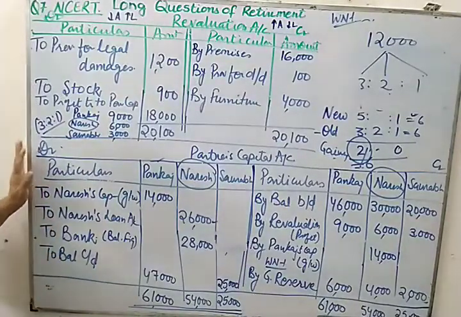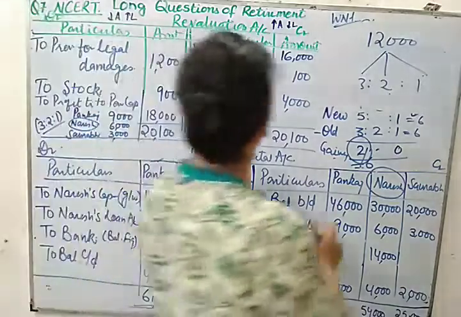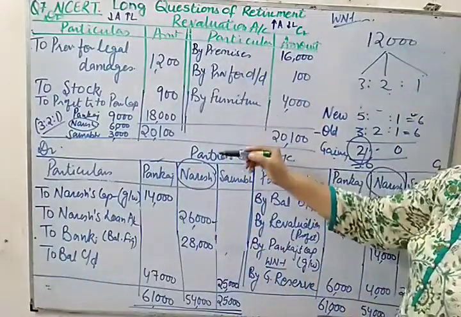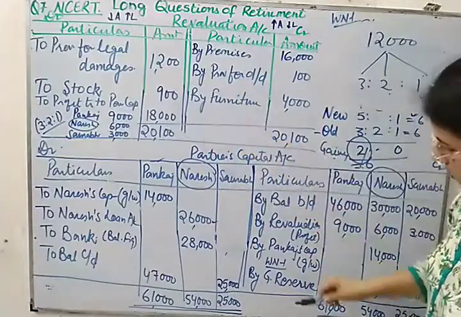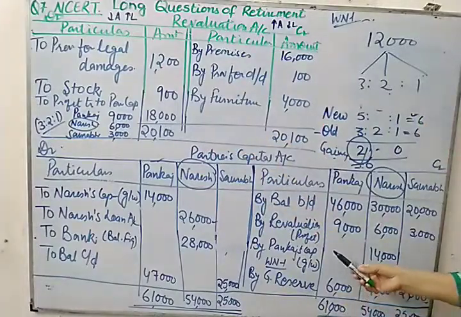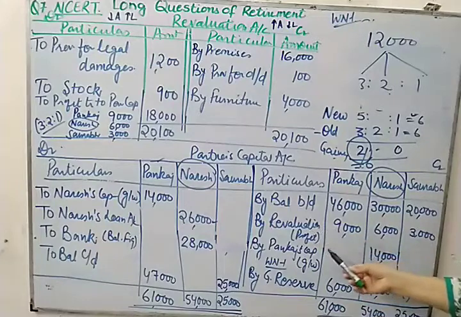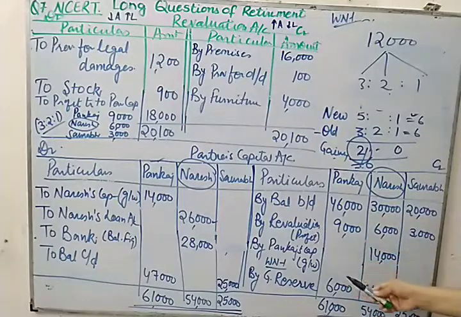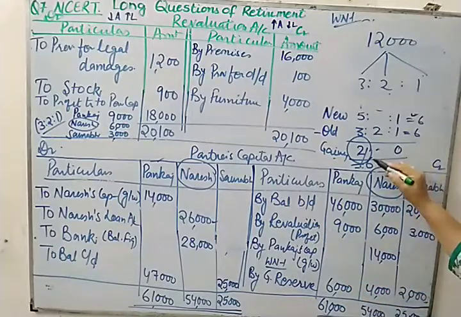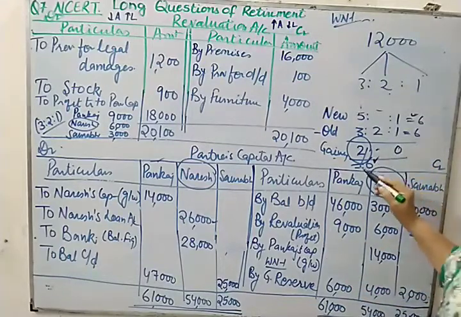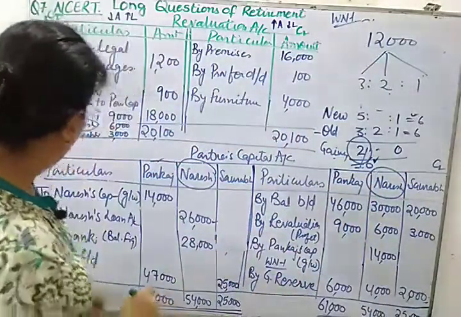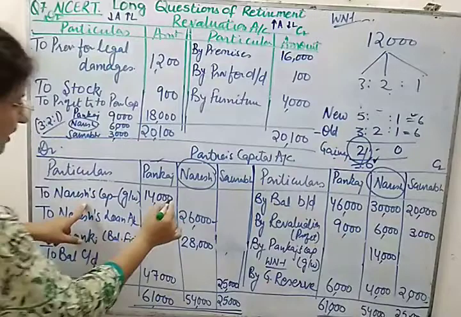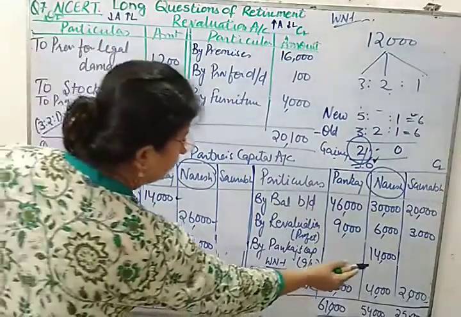So you have seen the steps, how a revaluation account is prepared, then the connected entry is transferred to partners' capital, and what elements we recorded in partners' capital, and how we treated goodwill. Goodwill adjustment is to be done in the gaining ratio, and it is to be done twice, here also and here also.